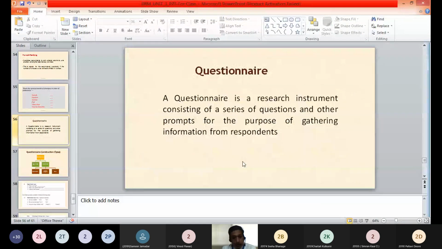So questionnaire is an instrument in social sciences or management research. Whenever we are conducting a research and we want to collect primary data, we use this type of instrument which is called a questionnaire. It is a series of questions which are used for the collection of information from the respondents. There may be different types of questionnaires.